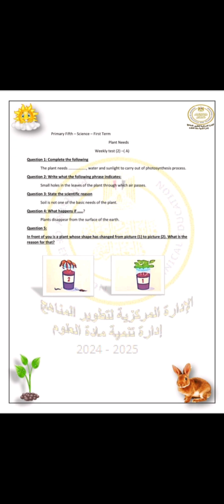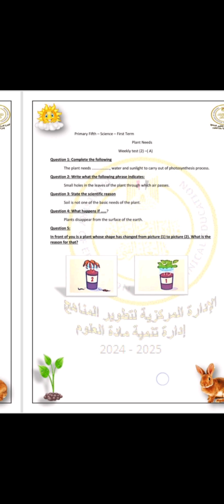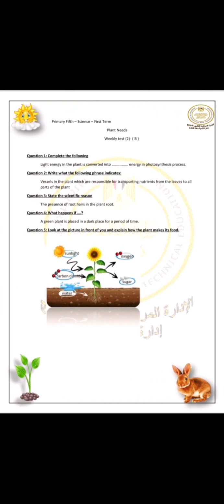Number 2: maybe the plant is not receiving good nutrients or water. So if there is no water or no nutrients, or the plant is put in a dark place. Complete the following. Light energy in the plant is converted into chemical energy in the photosynthesis process. The process of photosynthesis converts light energy into chemical energy.